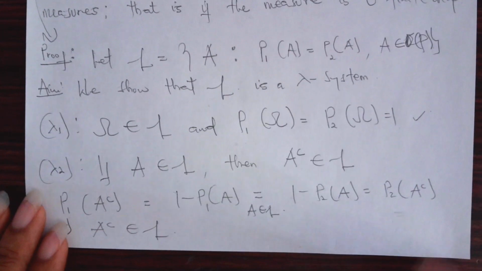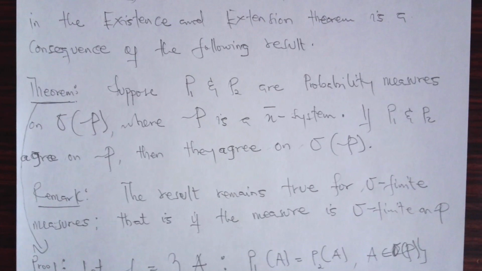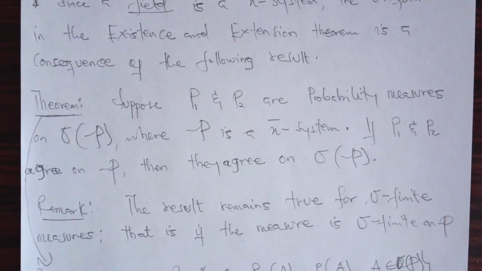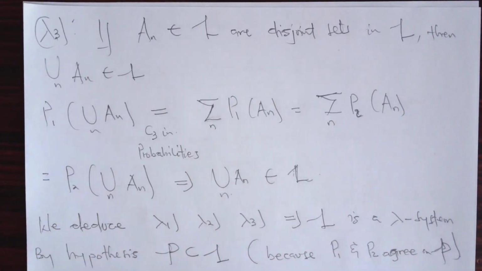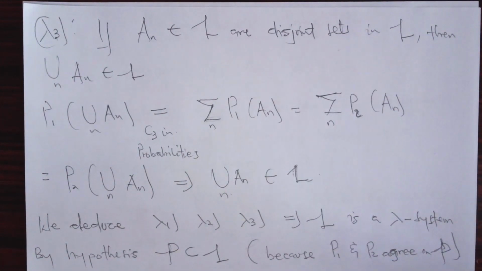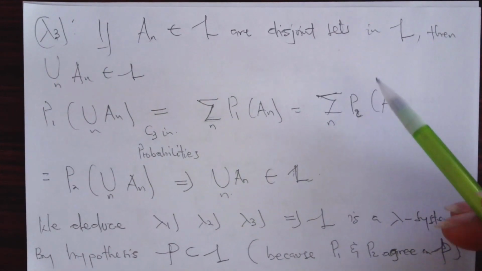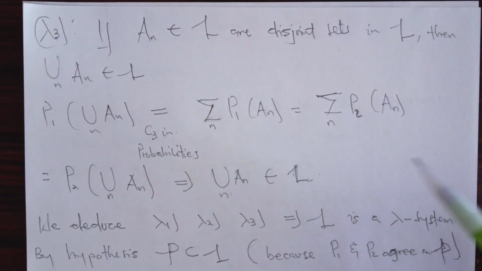Then we move on to the last condition for this class to be a lambda system, and therefore we uniquely extend our P measure to a sigma field. Interesting. Okay, so by condition 3, for L to be a lambda system, if you have An that belongs to L, disjoint sets in L, then we know that the countable union should also belong to L. So we need to show that the countable union belongs to L. And if that's supposed to happen, then P1 of the countable union should be equal to P2 of the countable union. But how do we do that?